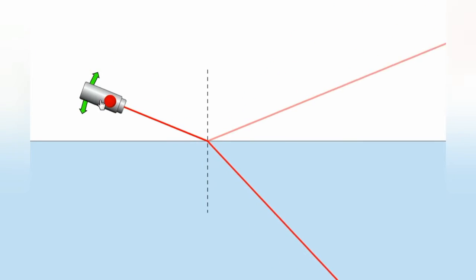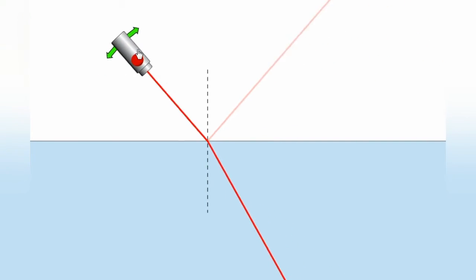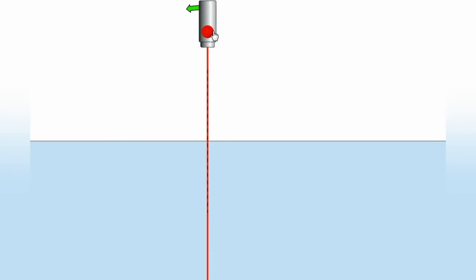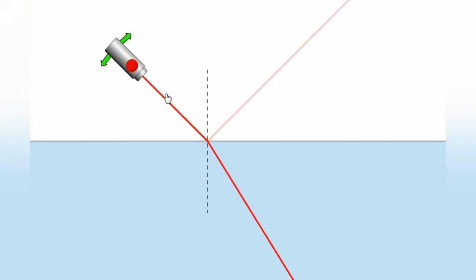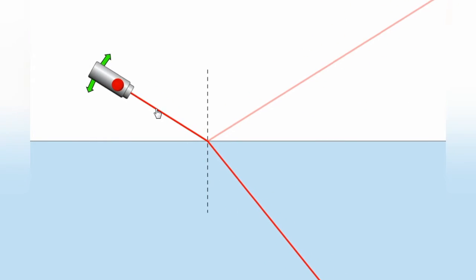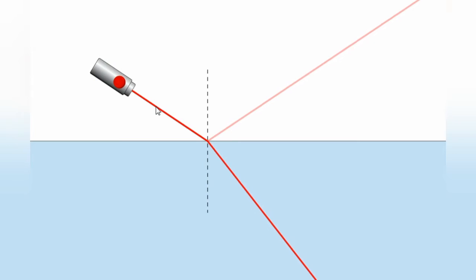See here. You cannot see reflected and refracted light along this direction, and if I vary like this, the directions of these reflected and refracted rays also change.